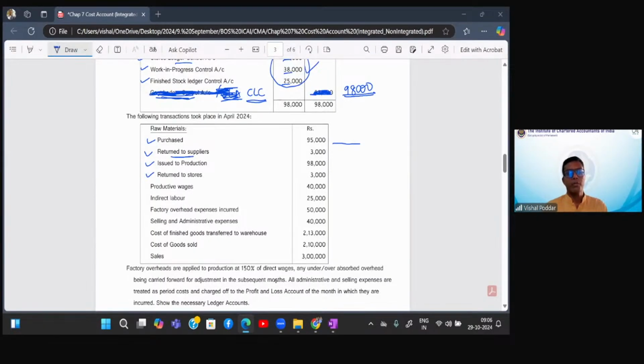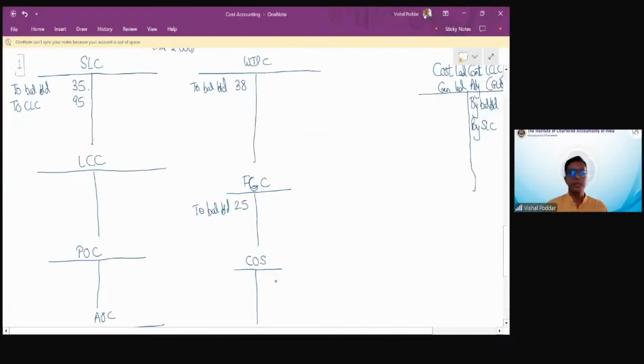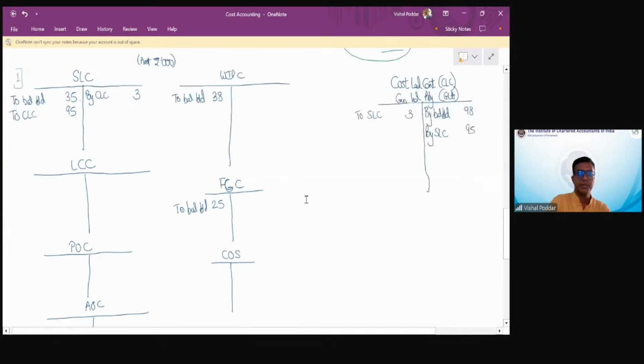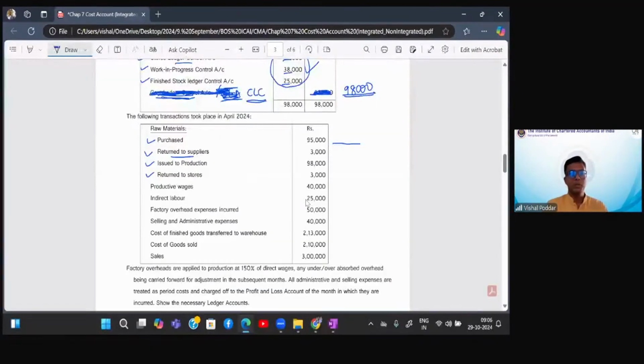So now for this entry, we have to pass exactly reverse. So it will be by CLC and to SLC. So this is purchase returns, correct? I hope you all are understanding this. Right, students? Great. Give me the next entry. Third entry. You may post entries for both together. Chalo, let us make it a bit fast. So post both entries together.